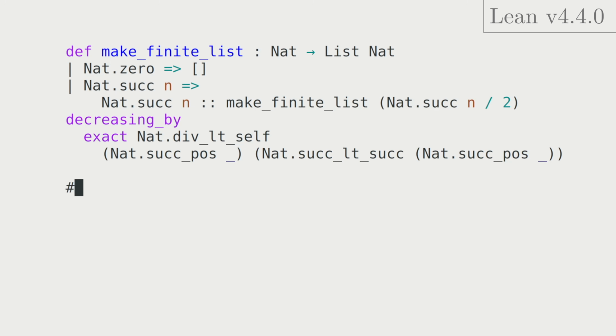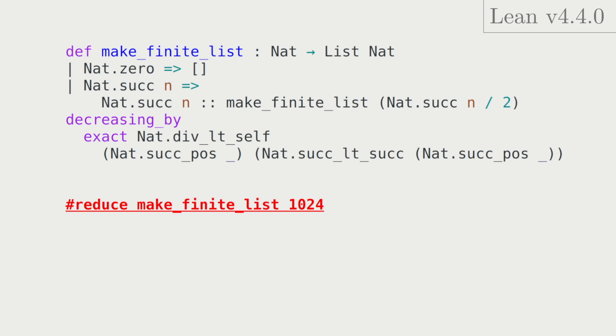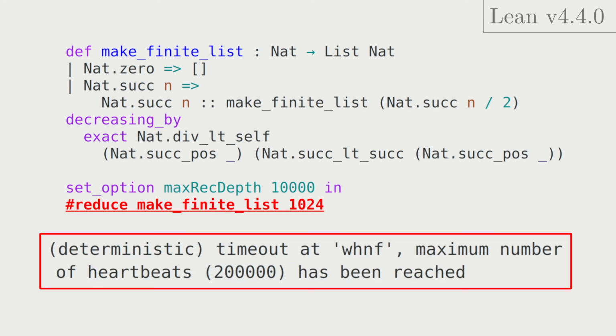2.5 years ago, on Lean version 4.4, makeFiniteList would explode in your face. Called on a reasonably sized argument, such as 1024, it would trigger an error, maximum recursion depth has been reached. Which is ridiculous, right? It only needs to call itself like 10 times to do this computation. And if we increase the allowed recursion depth, then we get a different error, maximum number of heartbeats has been reached. What is going on?